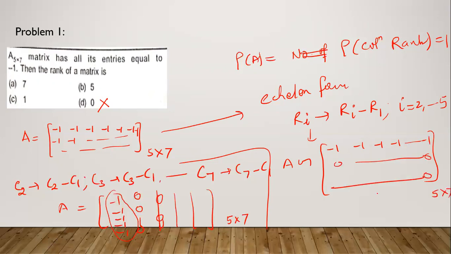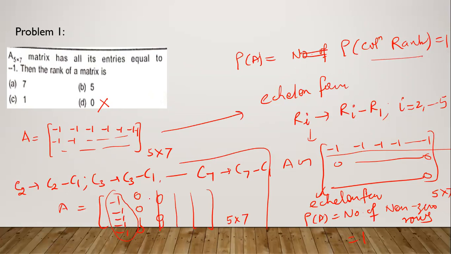So it will be an echelon form, and in the echelon form, the rank of the matrix is equal to the number of non-zero rows, and the number of non-zero rows is 1. And in the case of column rank, we have to see the number of non-zero columns. In this case, it is called column rank, and in this case, it is called row rank. And the row rank, column rank, and rank of the matrix are all the same here.